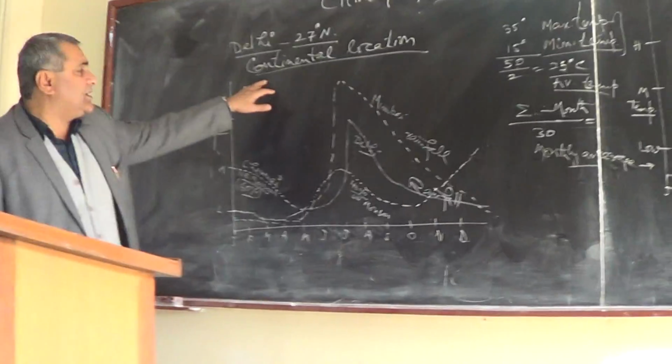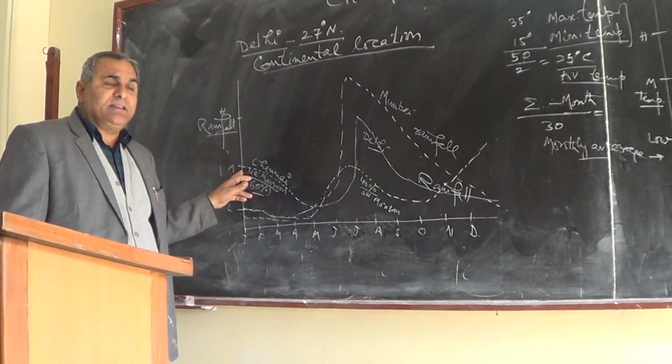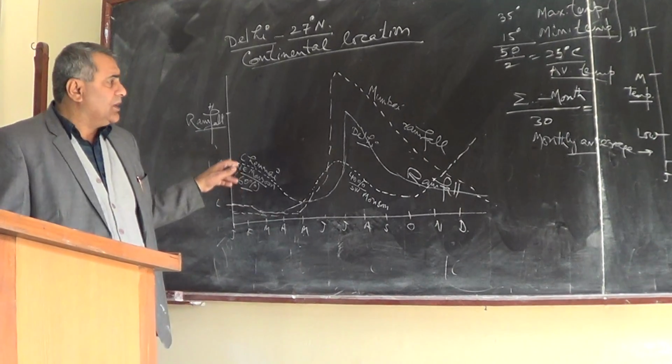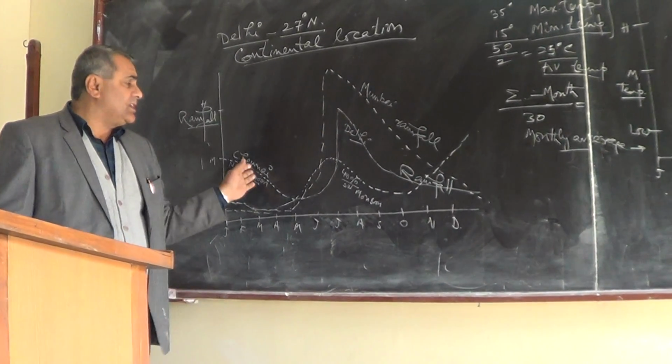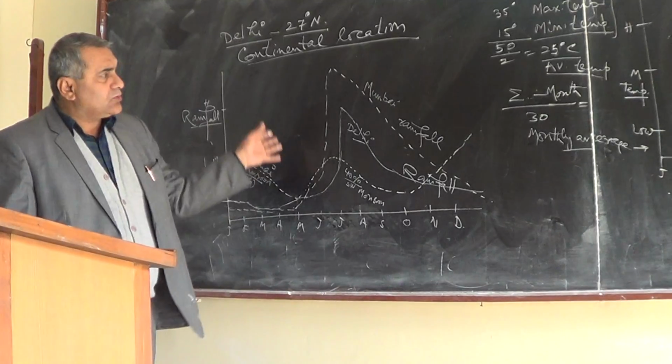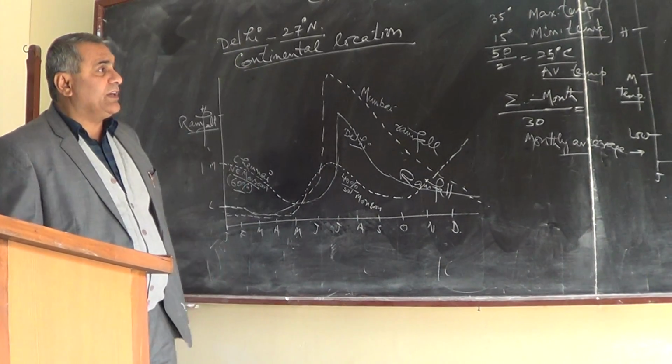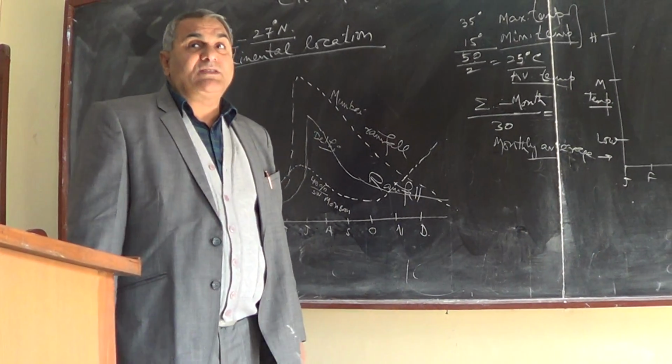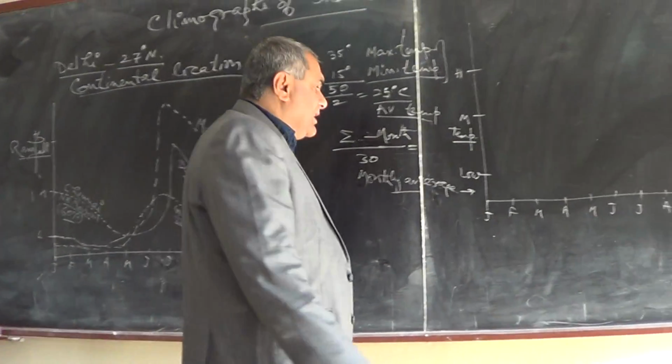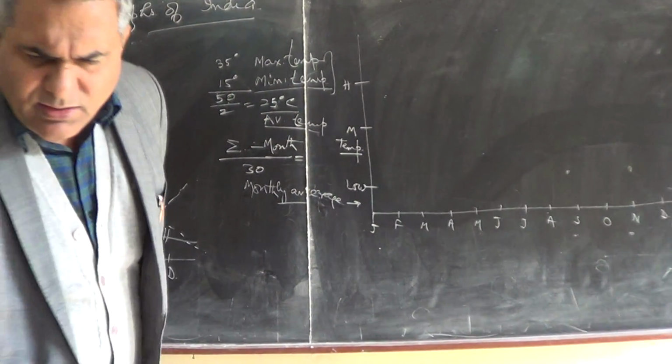Delhi has the continental location, Mumbai is located on the western coast, and Chennai on the southern eastern coast. So all the three different locations you will find. See the average temperature of Chennai.